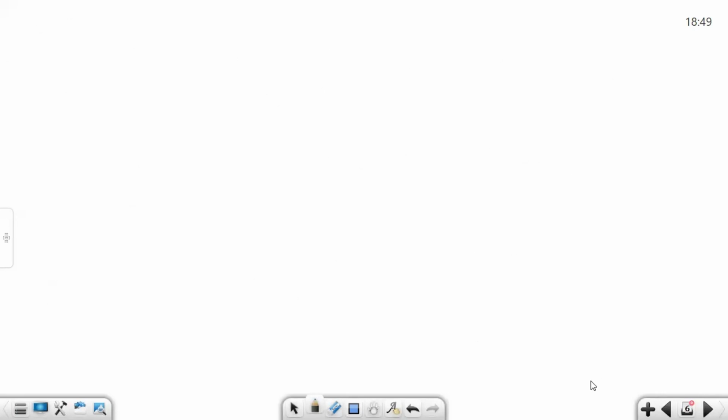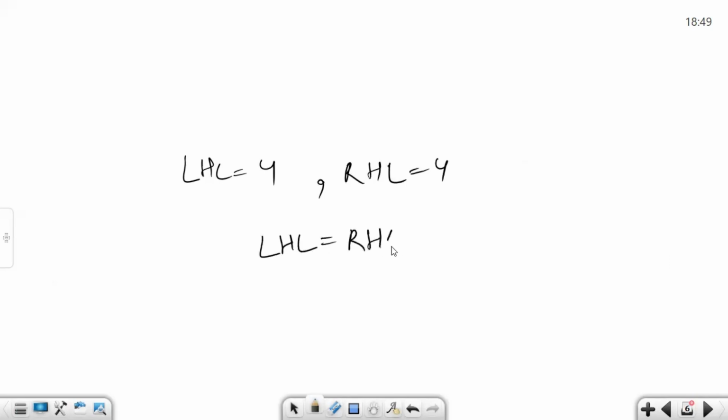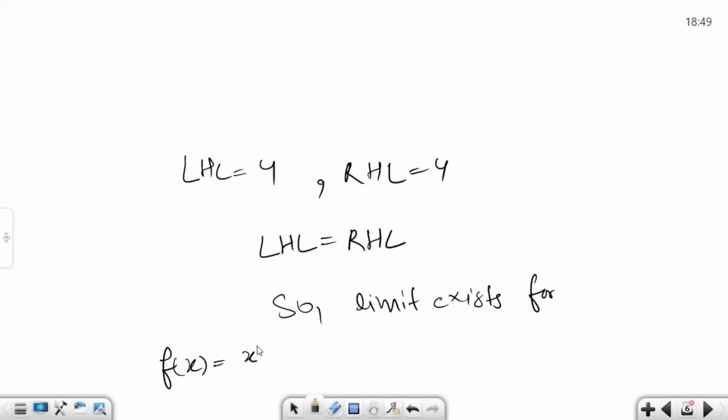So now, as we have left hand limit equal to 4 and right hand limit equal to 4, our left hand limit and right hand limit for this function are equal. So the limit exists for the function.